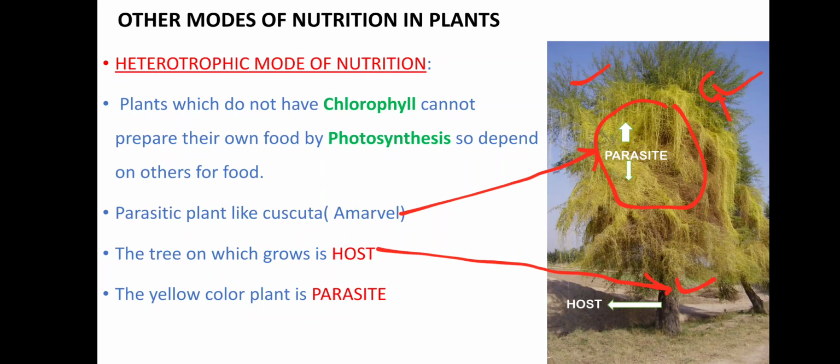Here you will find this big tree is a host plant, and this host plant prepares its own food material, but this Cuscuta plant absorbs the ready-made food material which is prepared by the big tree, and therefore it is called a parasitic plant. So this parasitic plant completely depends on the green tree for its food material, and is so called a heterotrophic plant or heterotrophic mode of nutrition. So Cuscuta is the main example of a parasitic plant in our day-to-day life.